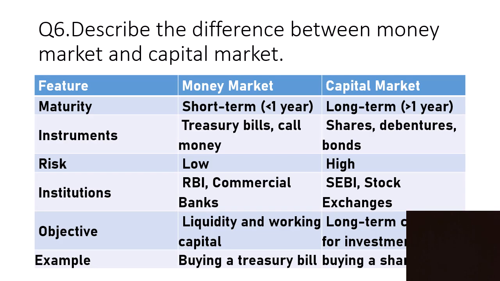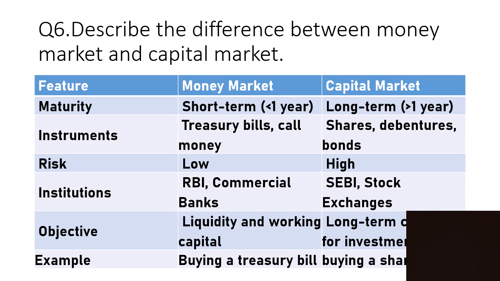Describe the difference between money market and capital market. Maturity period of money market instruments is always less than 1 year. In the capital market, it is more than 1 year. Instruments are treasury bills and call money in the money market, and shares, debentures and bonds in the capital market. Risk is very low in the money market. It is quite high in the capital market. Institutions controlling these are the RBI and commercial banks. In the case of the capital market, it is SEBI and stock exchanges.